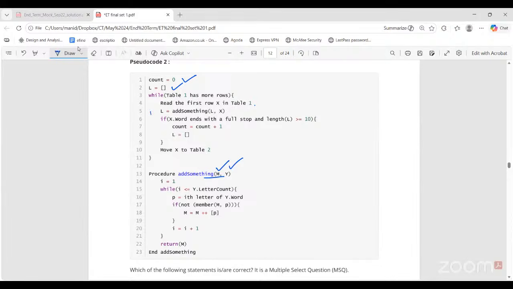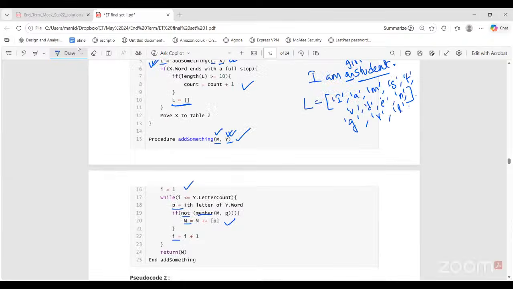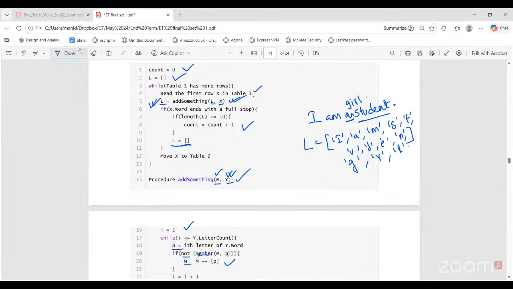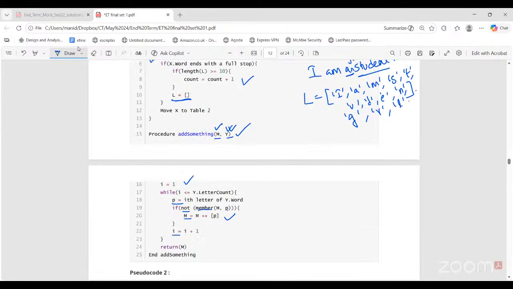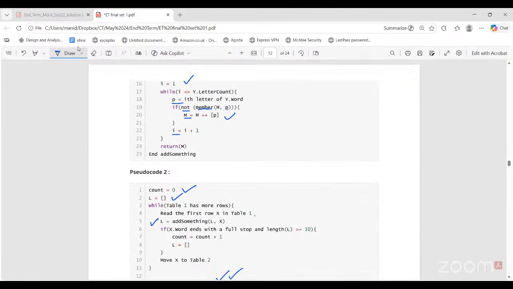After this, here the change is there. See, it was asking here if X word ends with a full stop, then you check if length is greater than or equal to 10. Here it is saying if X word ends with a full stop and length of L is greater than or equal to 10. It is the same thing, just instead of using two if statements, they have written it in a single one using this conjunctive.